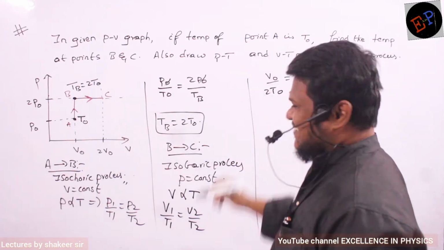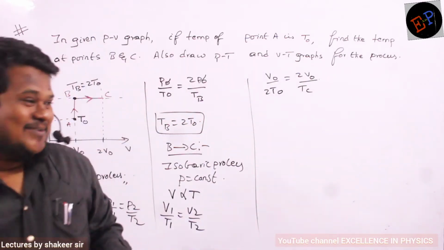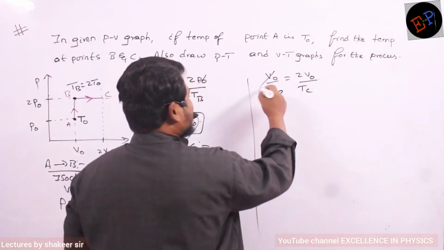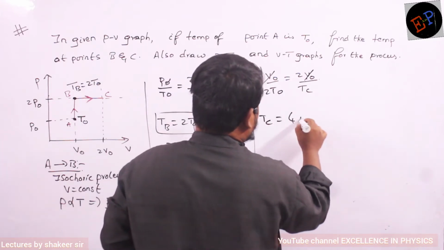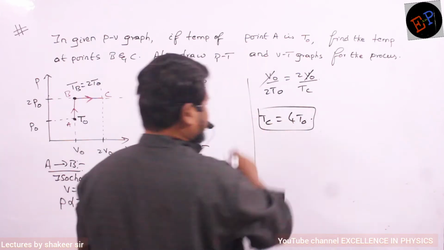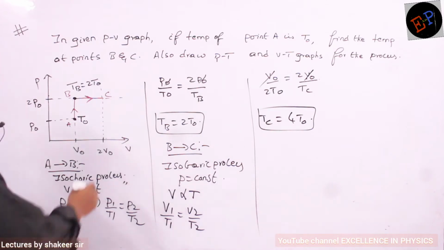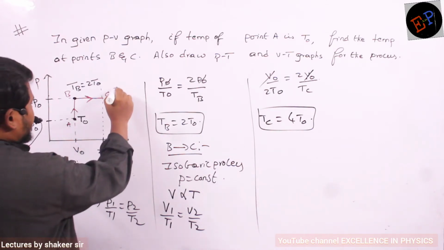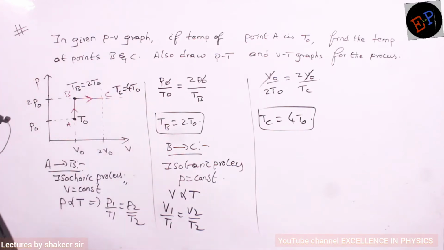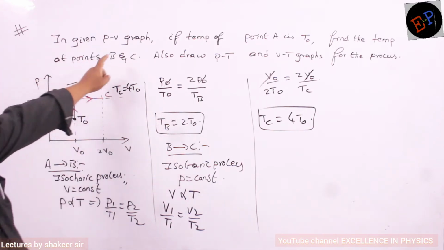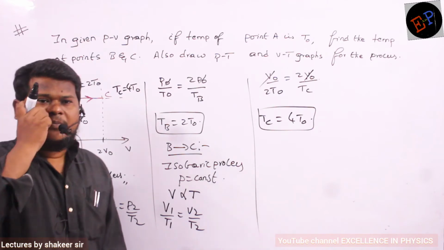So 2 T0. Clear? So, what are the terms which get cancelled? V0 and V0 will get cancelled. So Tc is equal to 4 into T0. That's all, no? Okay. So, what is the temperature at point C? Temperature at point C is 4 T0. So I have answered the first question. Find out the temperature at B, C.